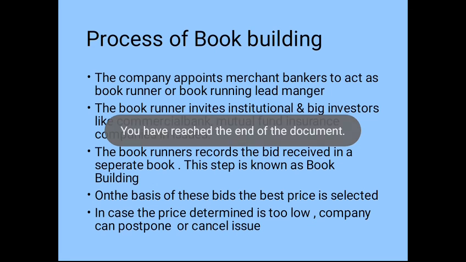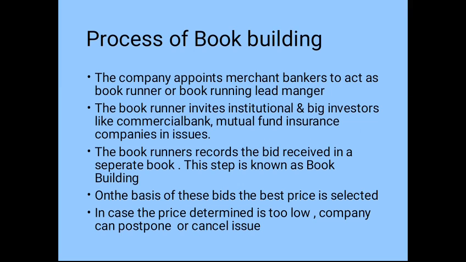So here, the determination of the price is based on the functioning of the market forces of demand and supply. That is how they fix the price. In our example we have seen that they have given the range of 350 to 390. On what basis do they select this 350 to 390? That is completely based on market functioning, that is, the forces of demand and supply. What is the demand for the shares of your company?